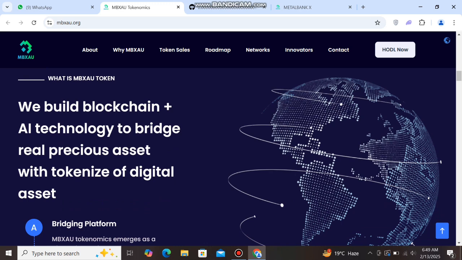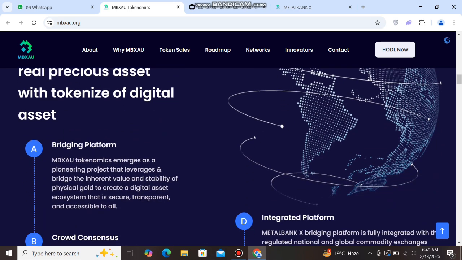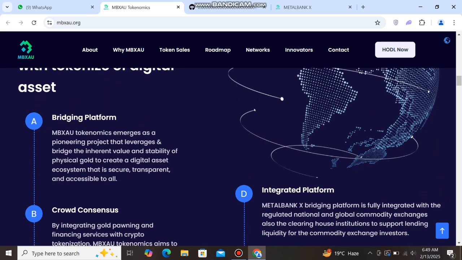We built blockchain plus AI technology to bridge real precious assets with a tokenized digital asset bridging platform. MBXAU tokenomics emerges as a pioneering project that leverages and bridges the inherent value and stability of physical gold to create a digital asset ecosystem that is secure, transparent, and accessible to all.